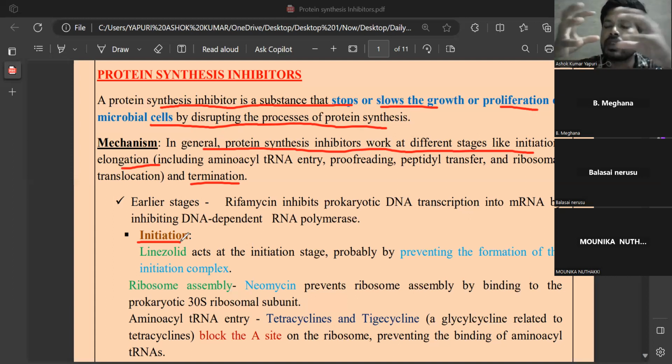Initiation is nothing but the formation of a complex between the ribosomal subunits, in prokaryotes the 30S and 50S ribosomal subunits, and the attachment is with the help of magnesium ions. For example, one is the 50S subunit and one is the 30S subunit, and both interlink with each other. In between, the amino acids will be scrolled down, and the true amino acids will be involved in peptide bond formation, and false amino acids will be eliminated. That is proofreading, sequence reading. You may have studied this in the basics of protein synthesis.